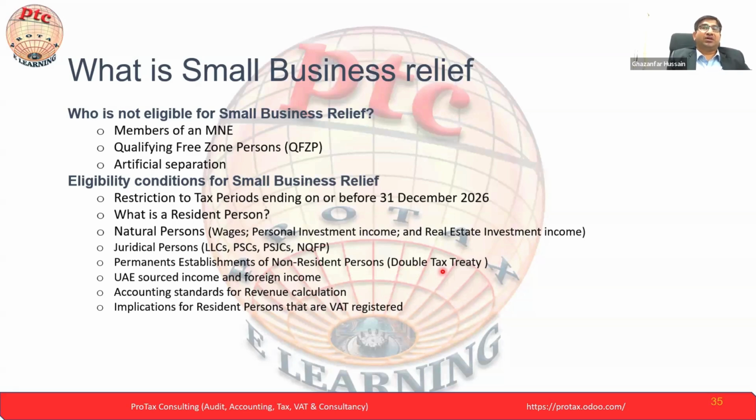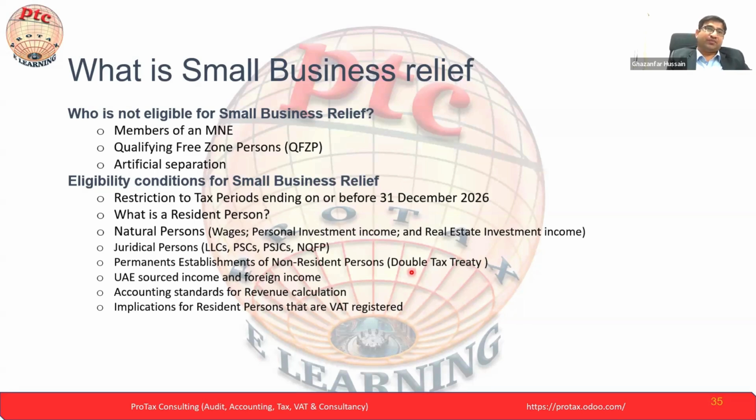The double tax treaty agreement will supersede the local law or any ministerial decision, cabinet decision.